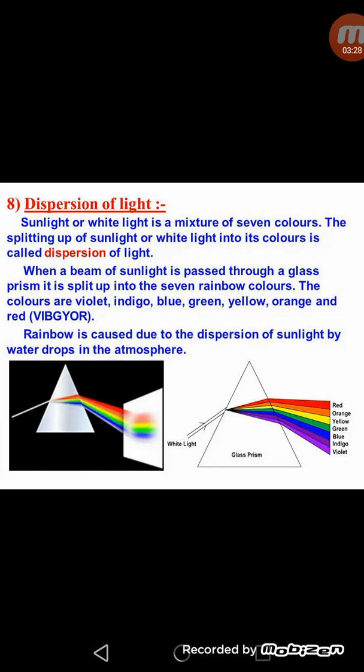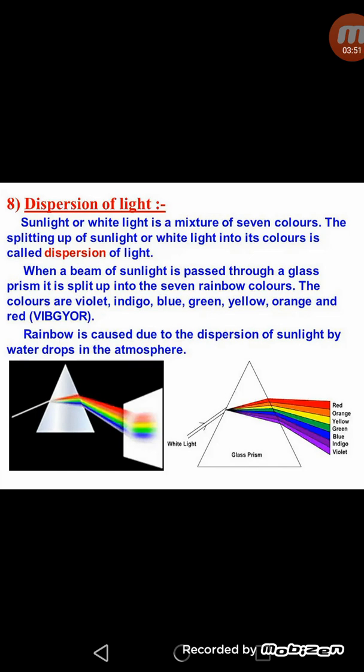This band of 7 colors is called spectrum, and this process of splitting of sunlight into its 7 constituent colors is called dispersion of light. And the colors which we get in this spectrum are violet, indigo, blue, green, yellow, orange and red. That is called VIBGYOR in short.